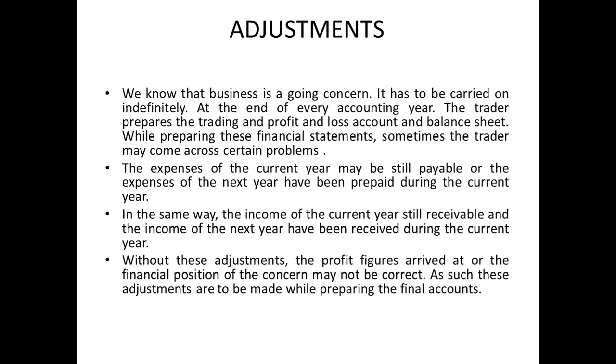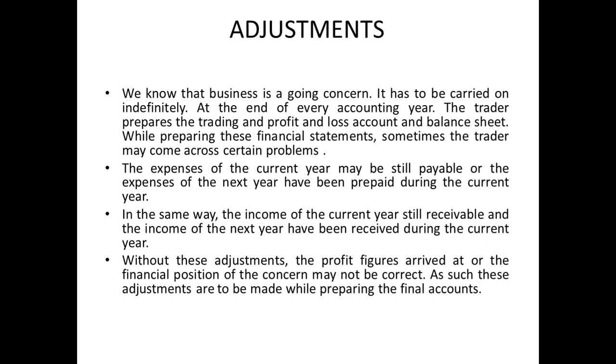That means you are liable to pay that amount. Suppose November, December month rent is there, you need to pay it in January, 2 months amount you're due. Even though it's an expenditure, it will be called a current liability.